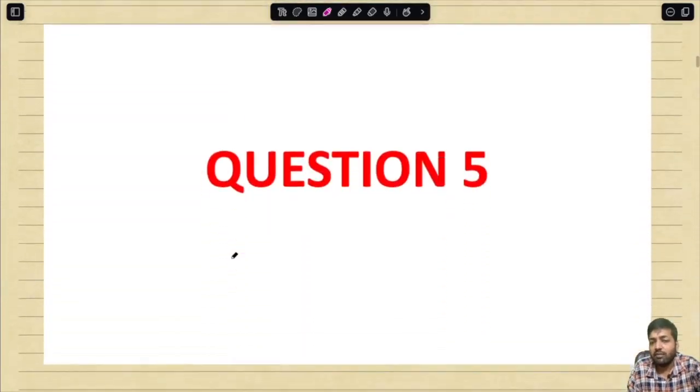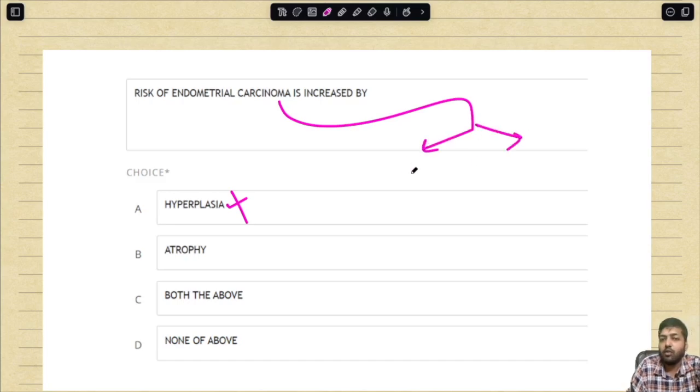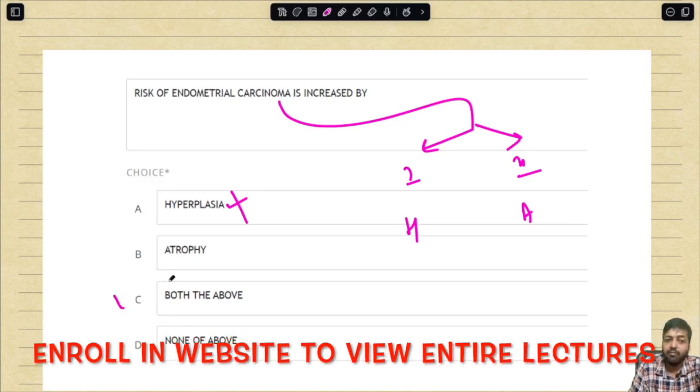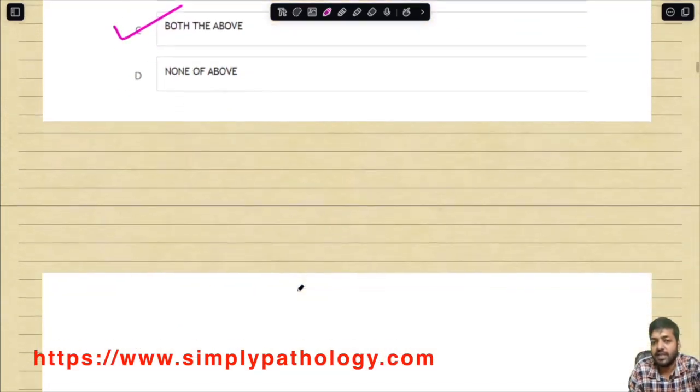Question number 5. The risk of endometrial carcinoma is increased by. Now, I am sure 90% of you will give the answer as hyperplasia, but this is the wrong option. Why? Because if you read in Robbins, there are two types of endometrial carcinoma, 1 and 2. One of them is caused by hyperplasia, another one is associated with endometrial atrophy as well. So the answer over here is both the above, hyperplasia as well as atrophy. Again, a very tricky question which is asked in the exam.